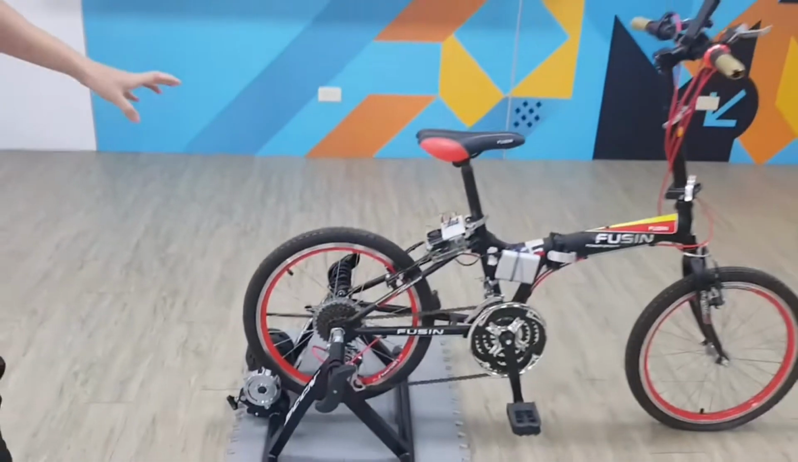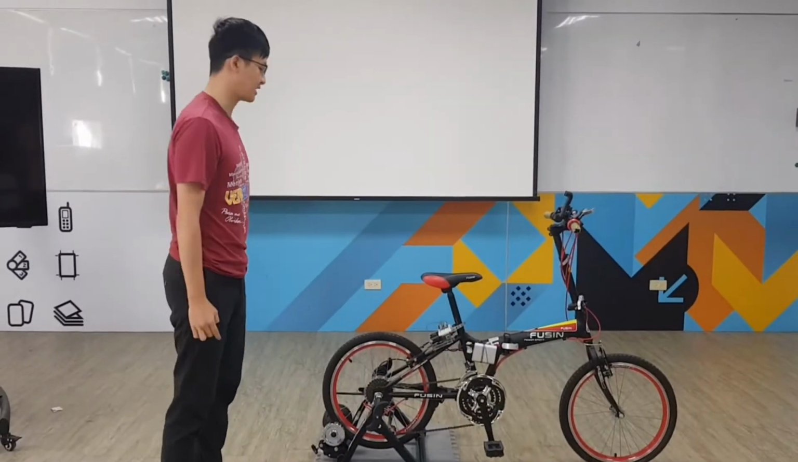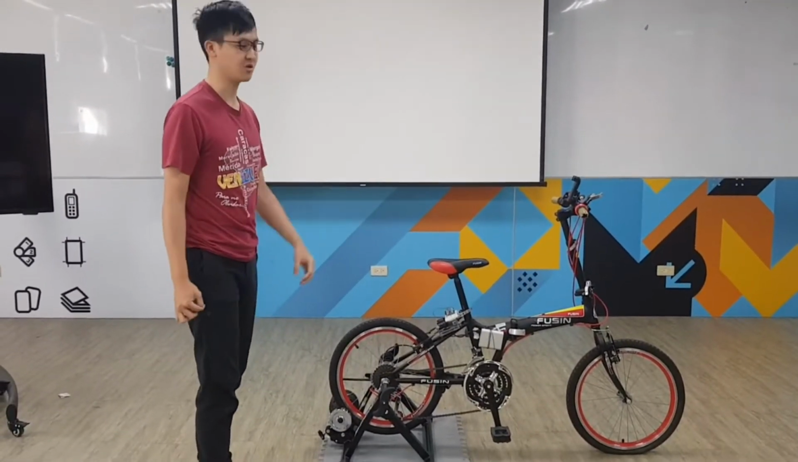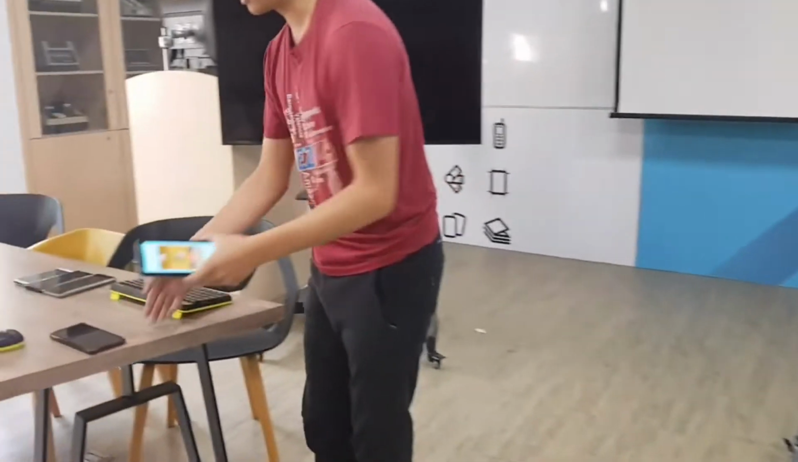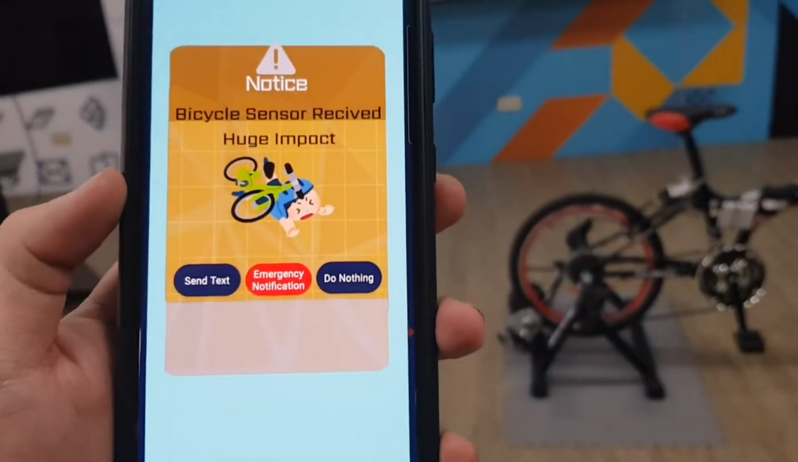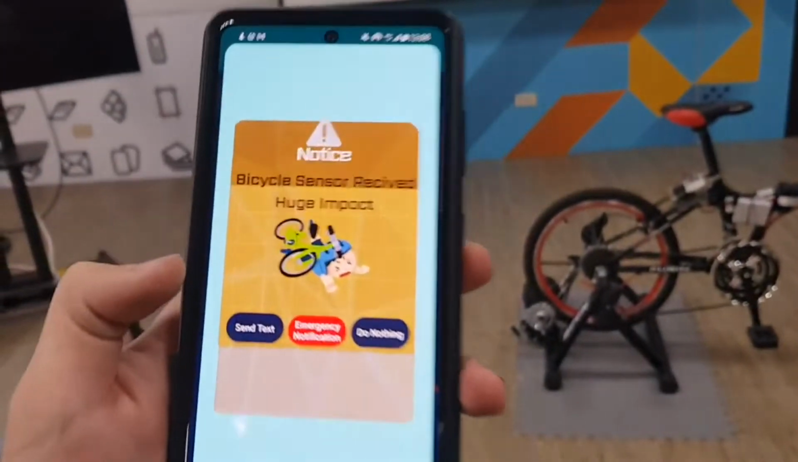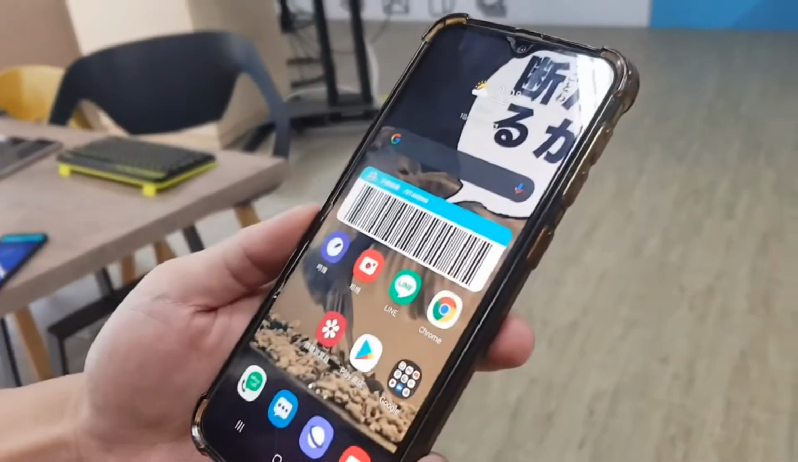Our second feature is the emergency notification system. Our device will detect a huge impact by the accelerometer. If I give my bike a force to simulate an accident, our phone will receive a warning message that shows that the bike sensor received a huge impact. Now if we hit the send text button, the emergency contact we set will receive a text message.